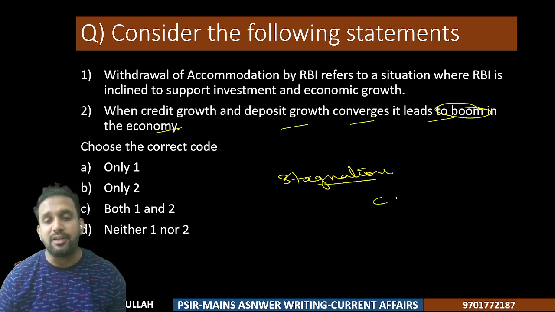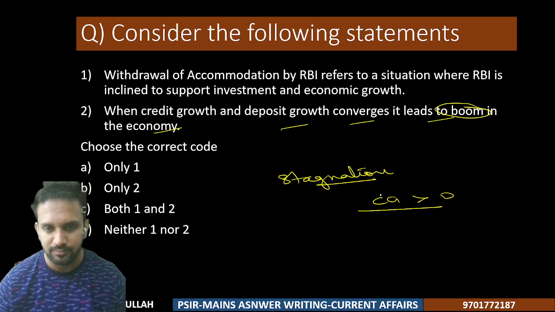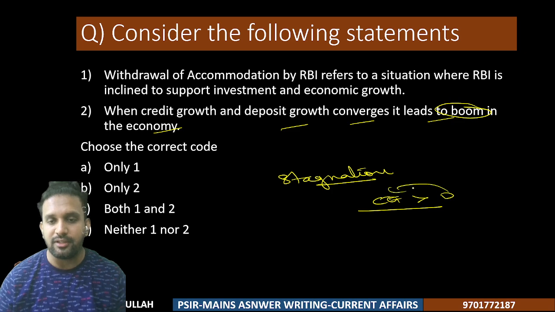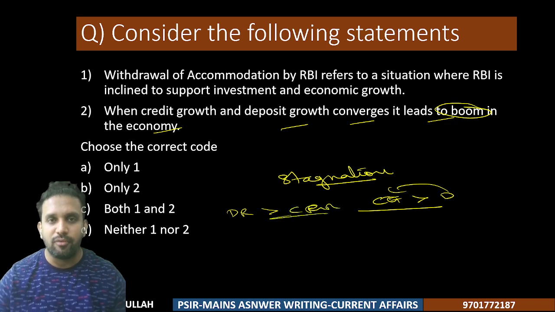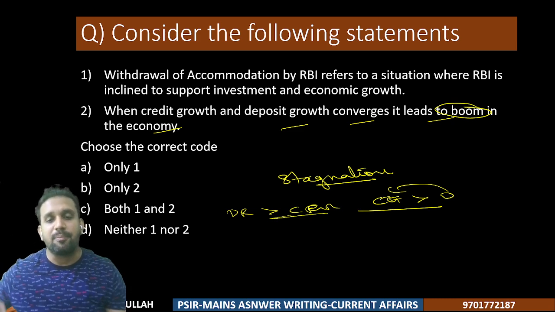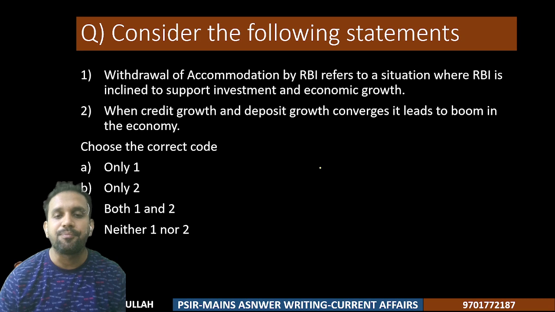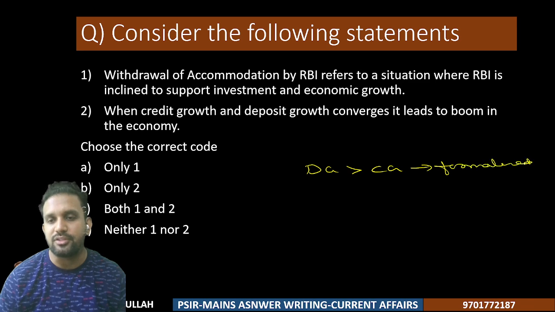The most desirable one is what? Credit growth rate is more than deposit growth rate. This is the most desirable scenario. Remember this point. Not like this, ulta. Deposit growth rate is more than credit growth rate. This is important. We are more depositing, so credit growth rate will generally happen. We are assuming that yes, that is happening, but usually the scenario in our country, please understand the point very clearly, is that deposit growth rate is generally more than credit growth rate, because as I've told you, formalized workforce is less.